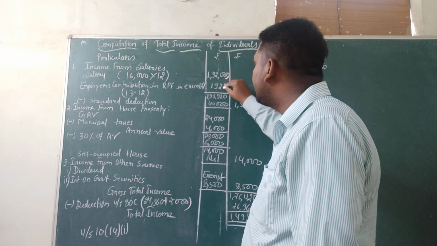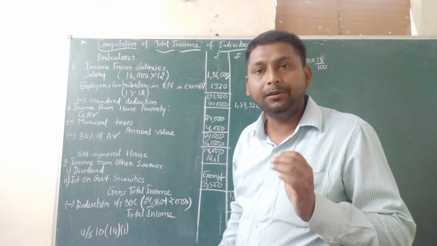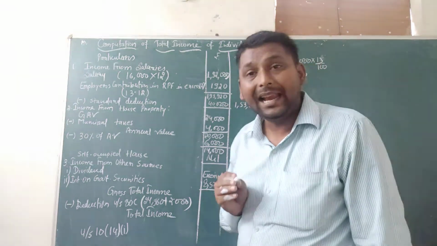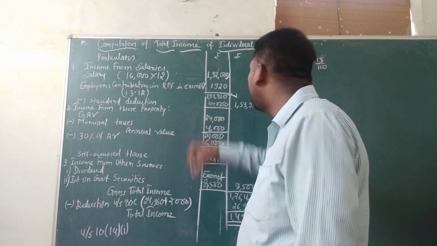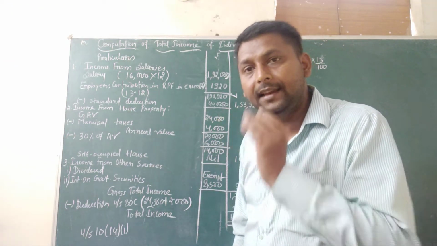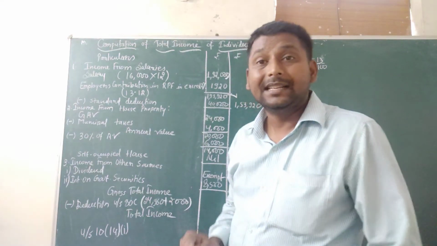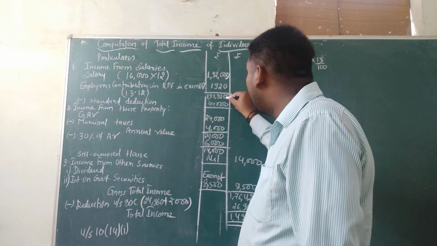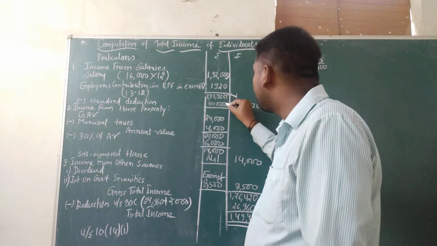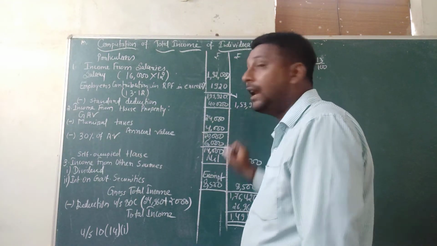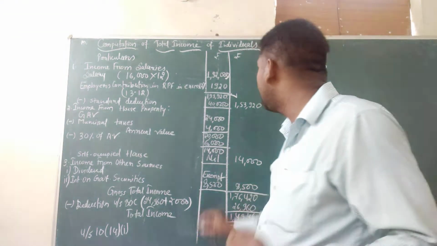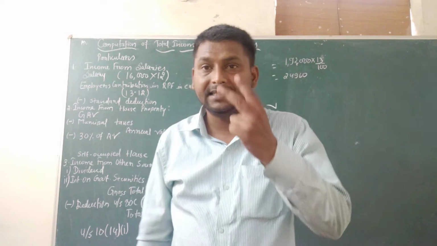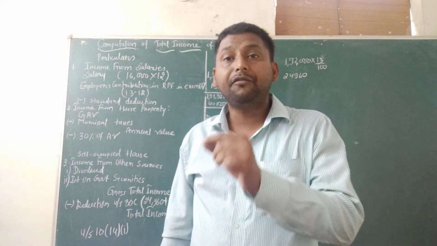Income from salary: adding this amount, 1,92,000 plus 1,920 equals 1,93,920, which is the gross salary. Minus the standard deduction, the amount is 40,000. Subtracting 40,000 from 1,93,920, we receive 1,53,920. The first head is completed.